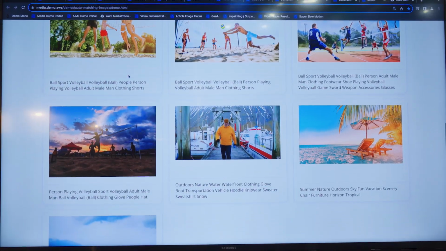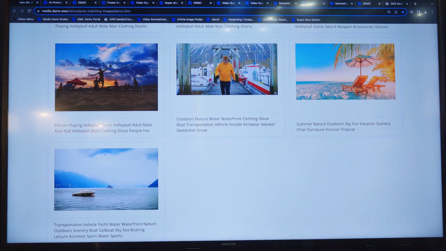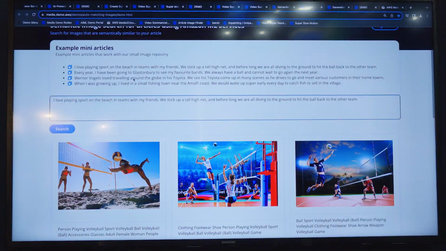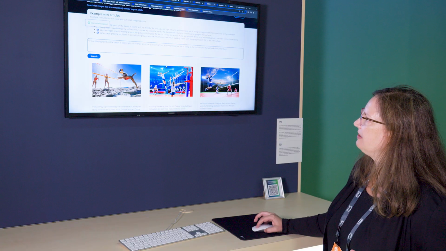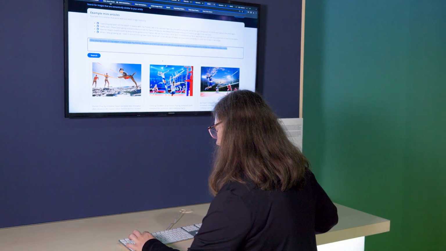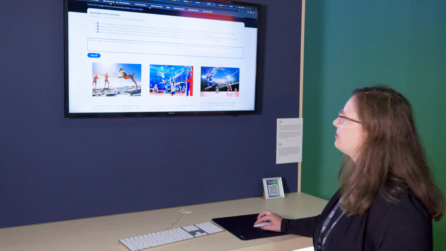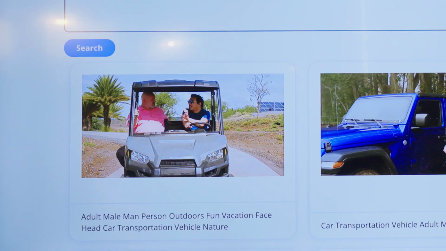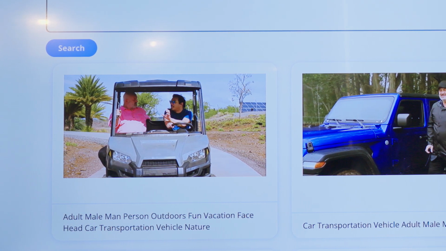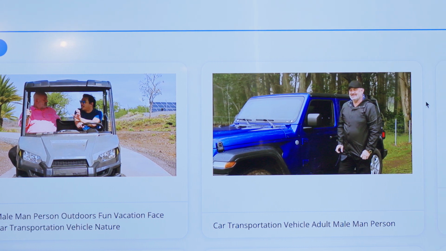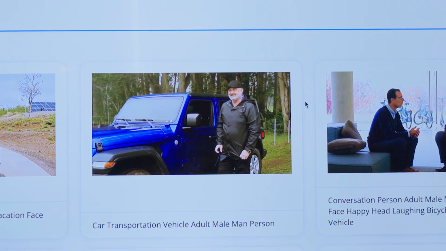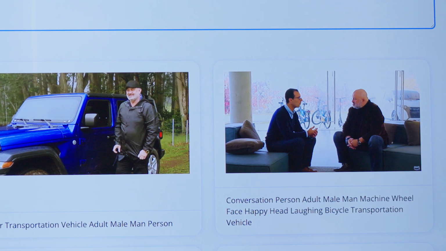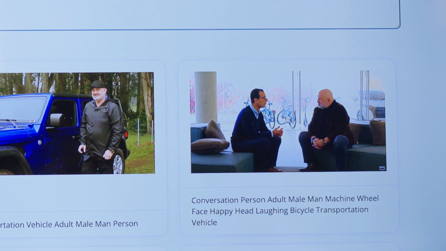We're also looking for people, so we're doing a celebrity search in addition to this, and we're incorporating that here. Let me just copy that one in and replace the text, and we'll search. In this case, our own celebrity, Werner Vogels, is the known person in this context. He's traveling around the globe in his Toyota. So we come up with images of Werner Vogels. We don't necessarily see a Toyota, but Toyota is a car, and the language model, if it doesn't find a Toyota, finds semantically similar items to the car that's mentioned in the ad, so less specific.